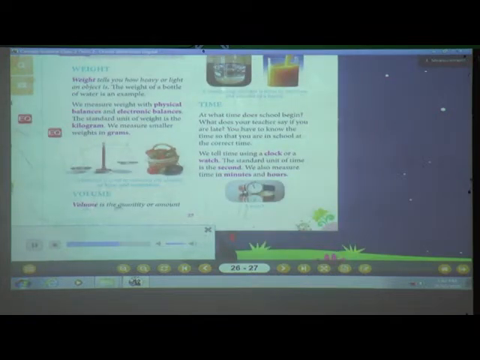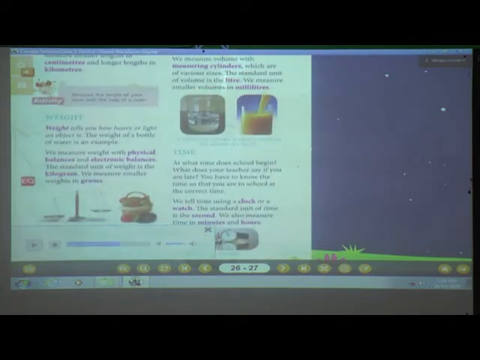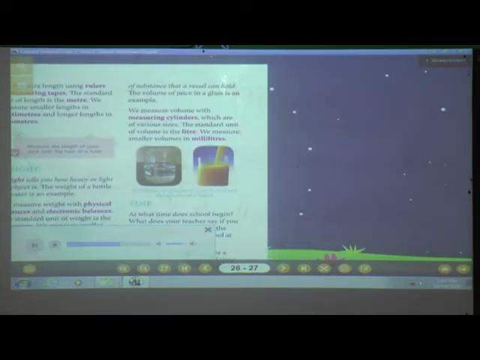Volume. Volume is the quantity or amount of substance that a vessel holds. The volume of juice in a glass is an example. We measure volume with measuring cylinders, which are of various sizes. The standard unit of volume is the liter. We measure smaller volumes in milliliters.